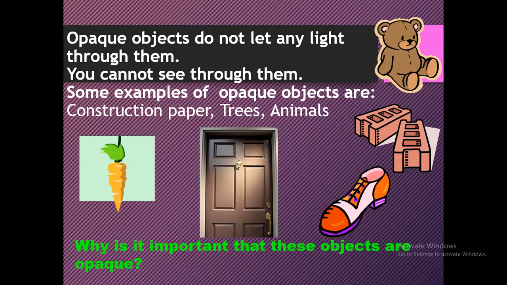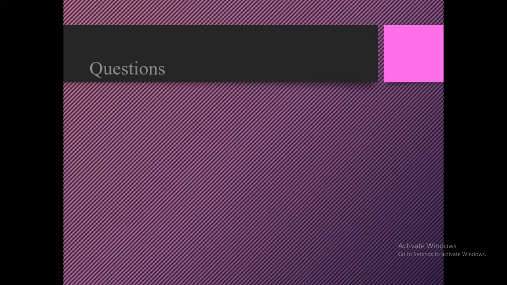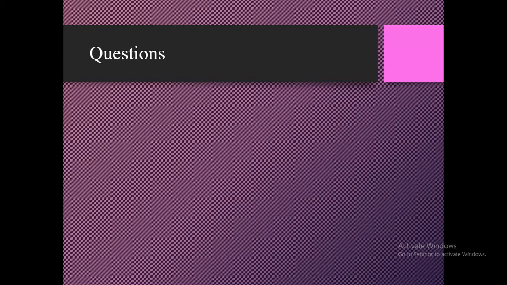Now, think about it. Why is it important that these objects are opaque? Okay. After getting answers, share them with your teacher and discuss them thoroughly with reasoning.